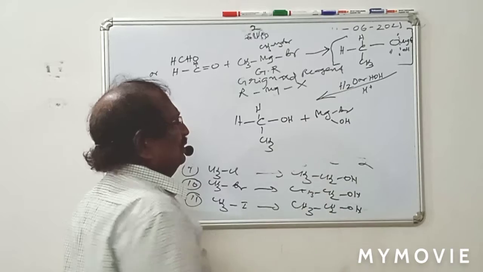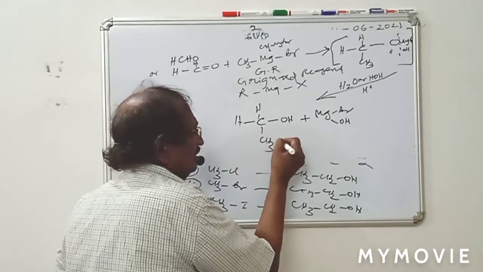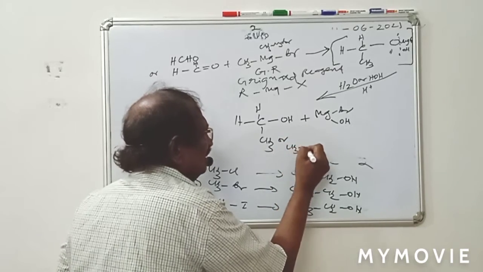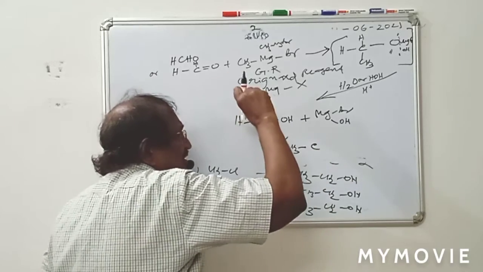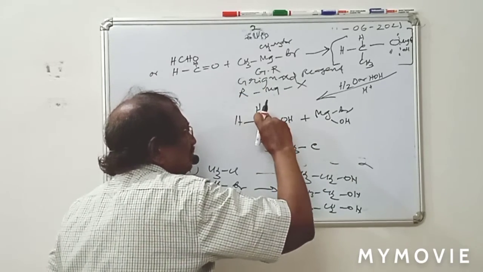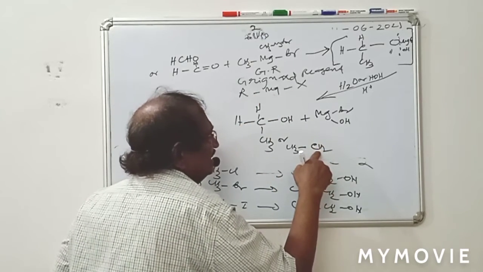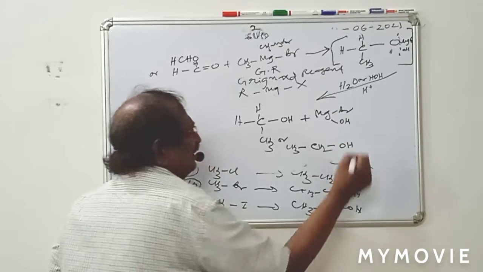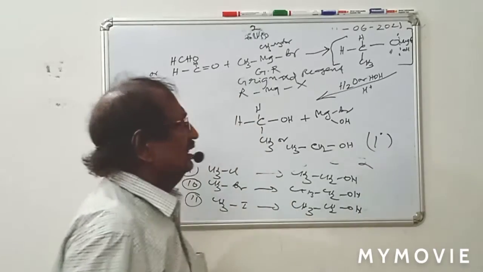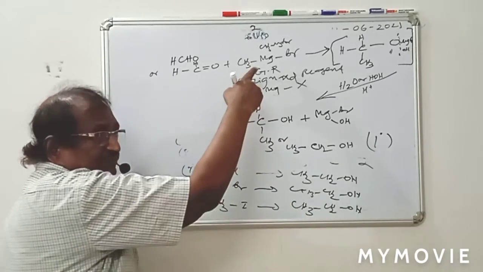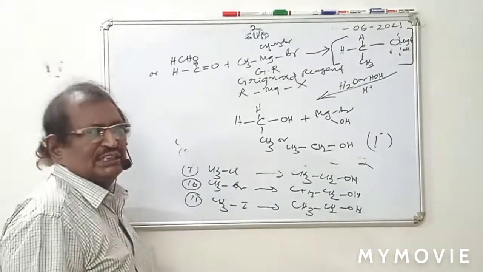So two compounds you will get. One alcohol you are getting, that is primary alcohol, CH3R. CH3 I am writing, single bond, this bond. Then C, the two H atoms are condensed, H H, that means CH2. Then single bond OH, ethanol. That means 1 degree alcohol, primary alcohol, you are getting. So formaldehyde reacts with methyl magnesium bromide to form one primary alcohol, ethanol.